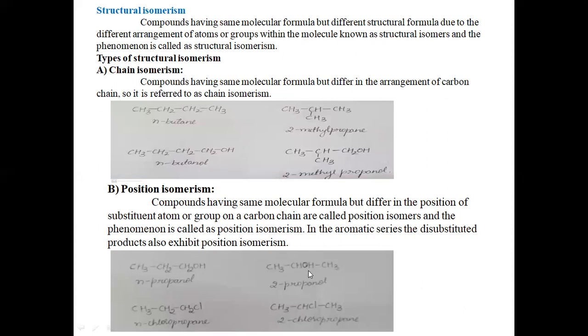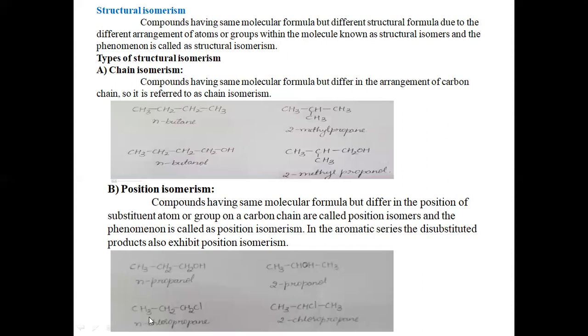In the first compound the hydroxyl group is at the first carbon, whereas in the second compound it is at the second carbon atom. Both have the same molecular formula, C3H8O, but the hydroxyl group is at a different position. So it shows position isomerism.